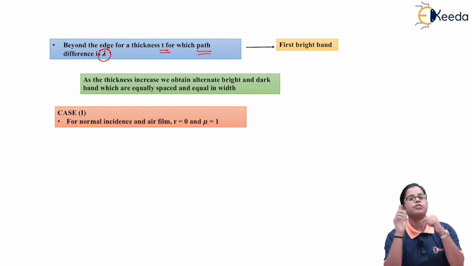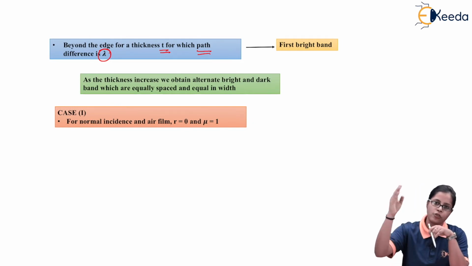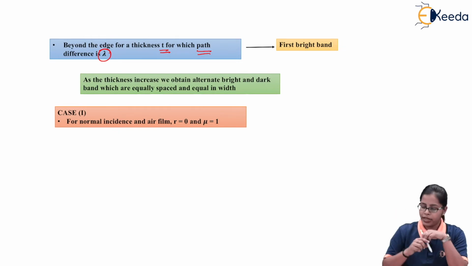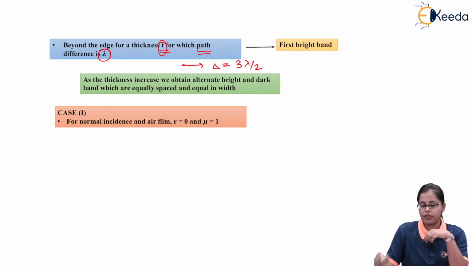If we proceed further, as the thickness goes on increasing, suppose I get a path difference of 3 lambda by 2. We can see that this is an odd multiple of lambda by 2.